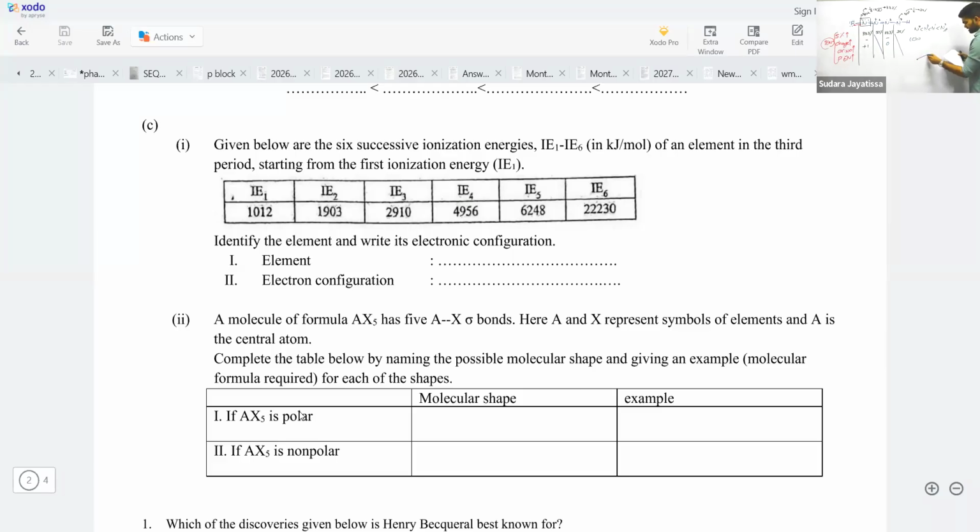1012, 1900, 2900, 4900, 6200, then 22,000 something. These are gradually increasing, but the next ionization is very high. So that means these 5 electrons are removed easily.